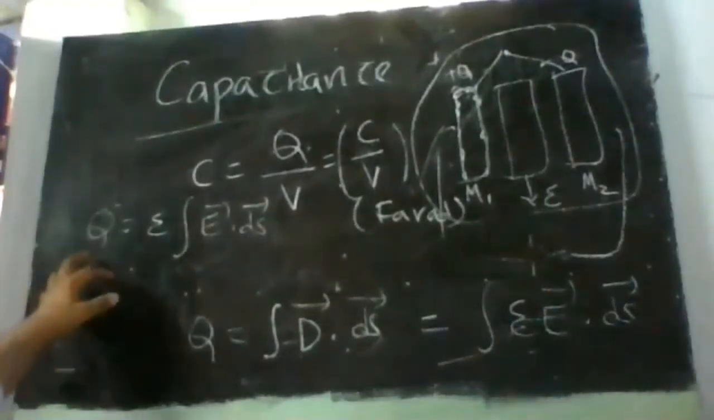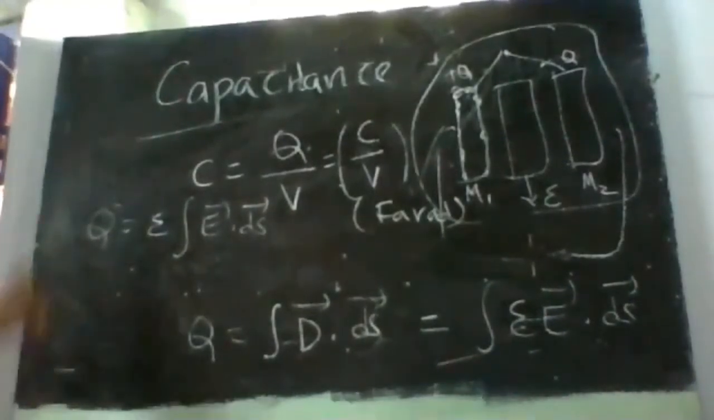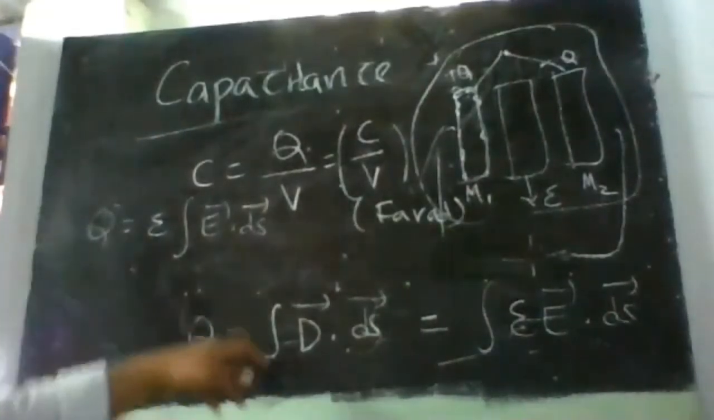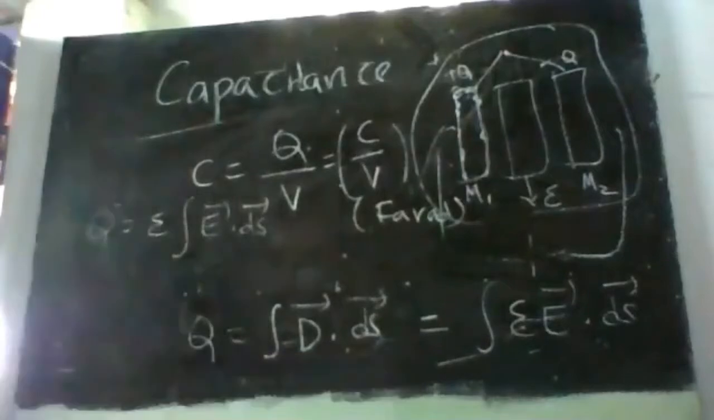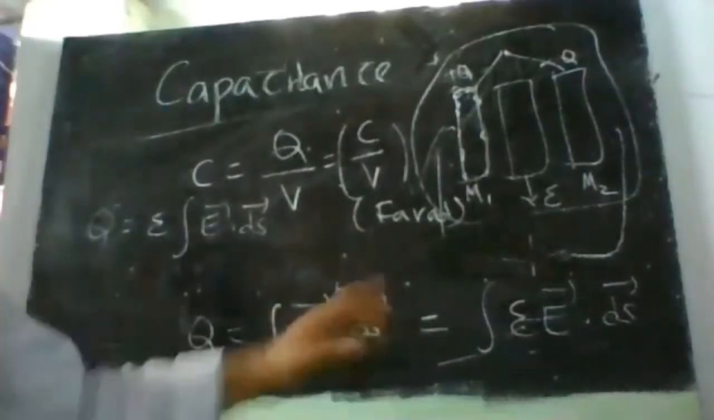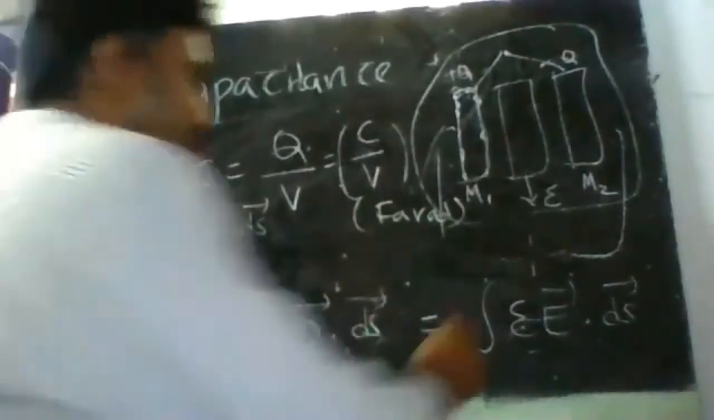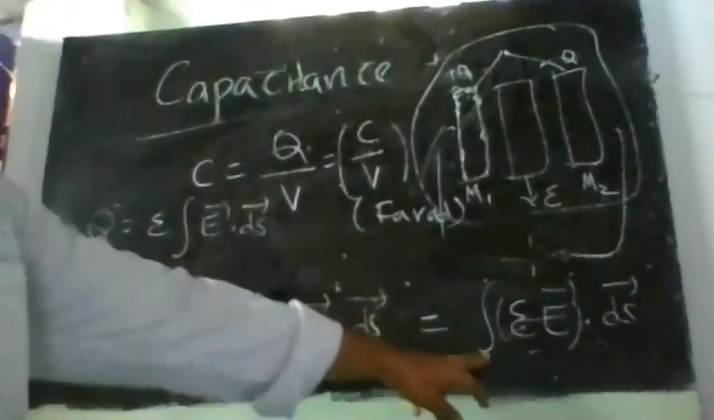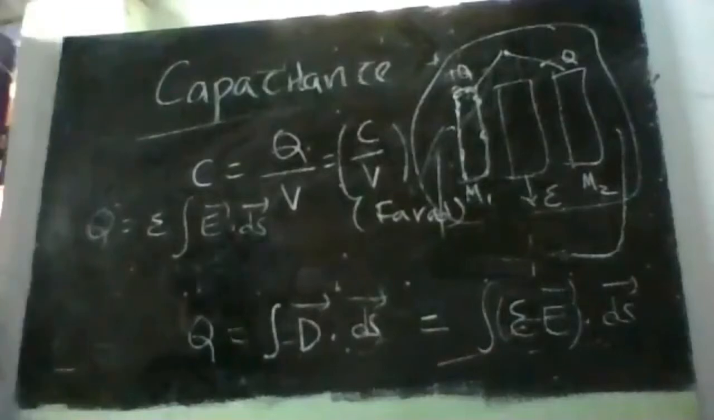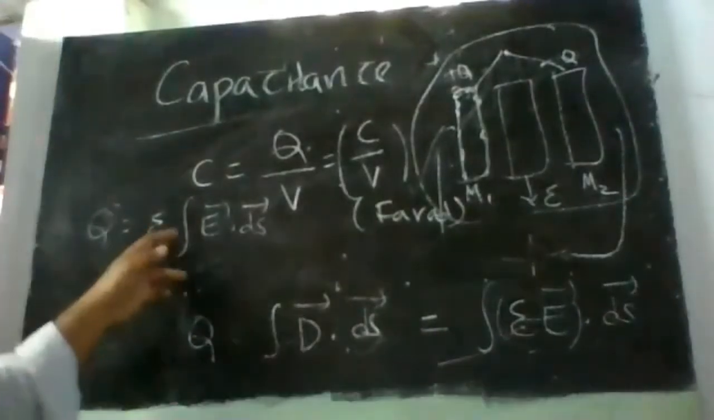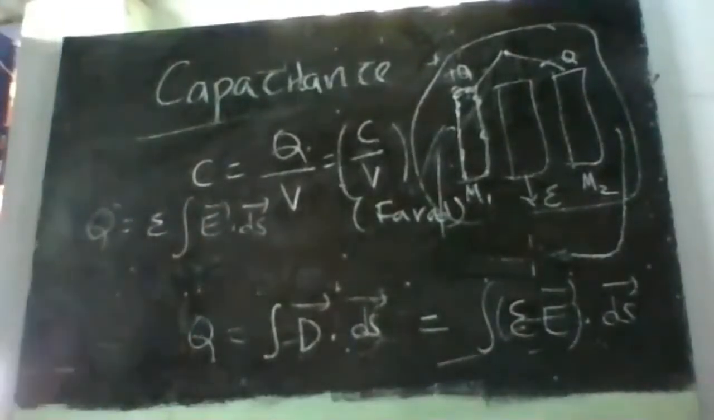So the charge, as per Gauss law, Q is equal to psi is equal to integral d bar dot ds bar. From that, d bar can be written as epsilon into E bar dot ds bar. Epsilon is a constant which is permittivity, so we can put that outside, and we'll get something like this.